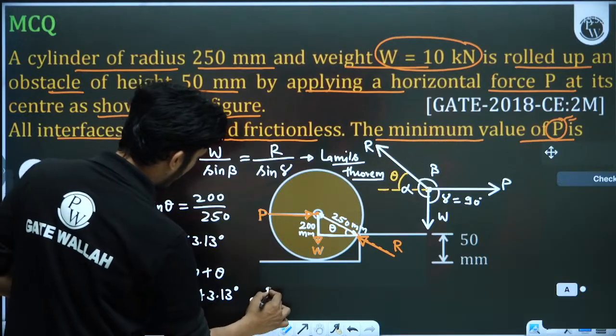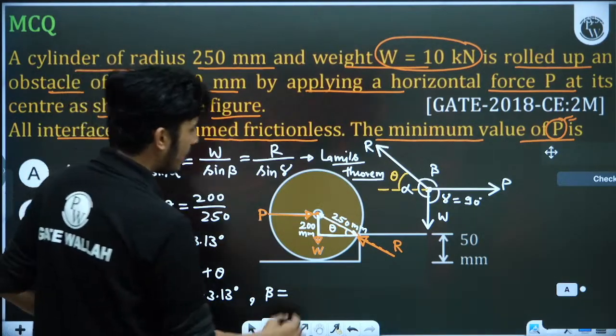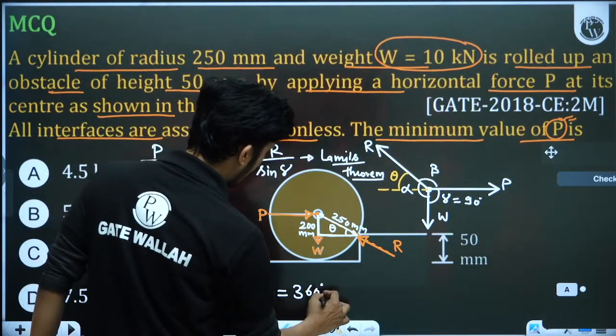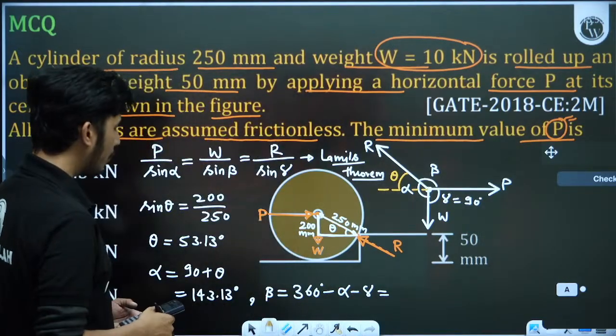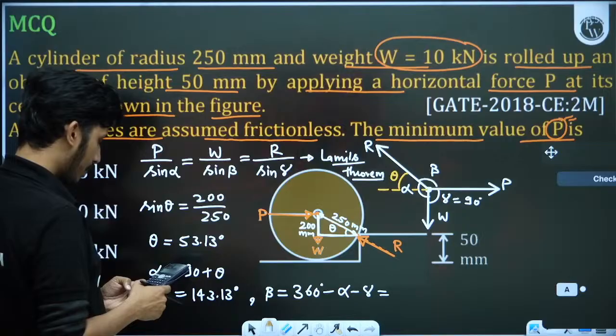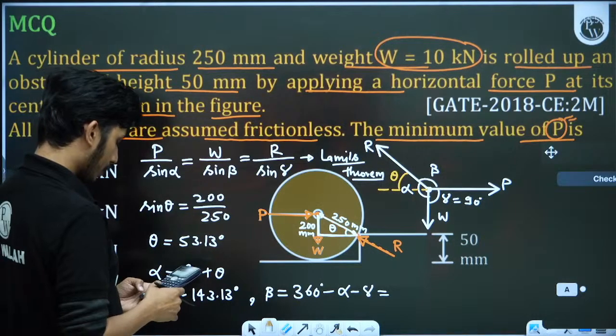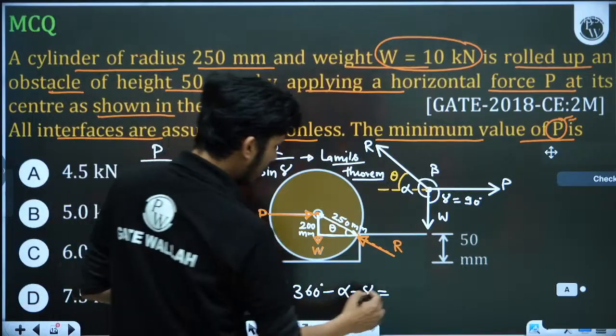Now what is beta? Beta will be 360 minus alpha minus gamma. Alpha is 143.13 and gamma is 90. So 360 minus 90 minus 143.13, this is 126.87 degrees.